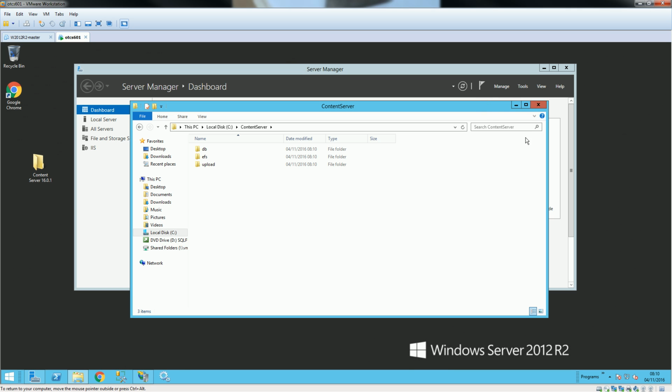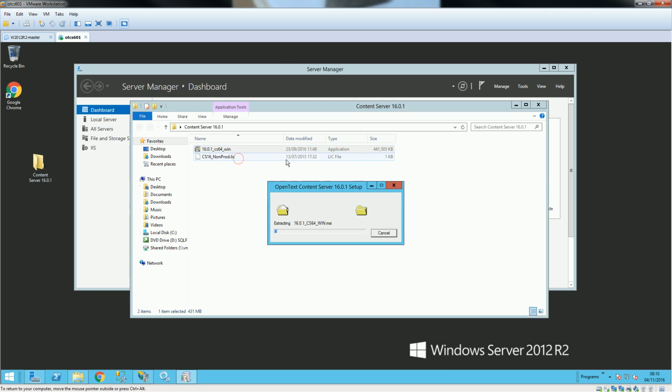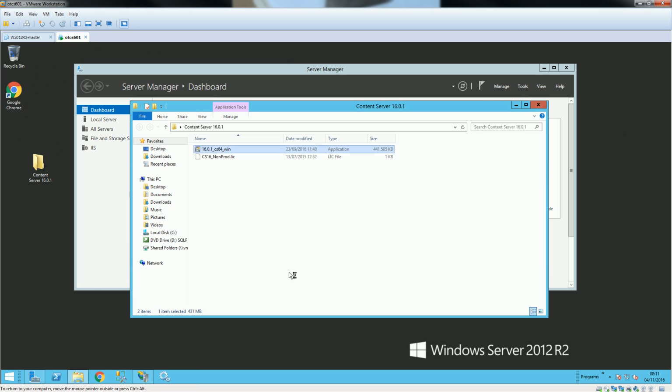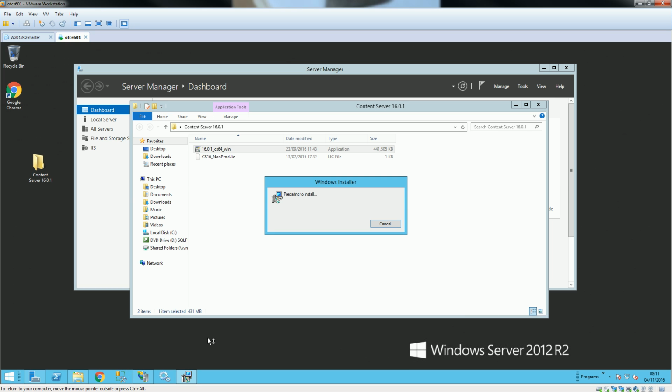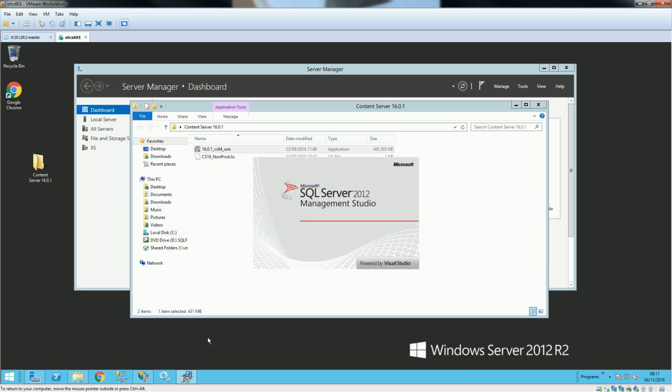So now we're good to go, and we should start the installation. Make sure you run your installation as administrator. However, I'm logged in as administrator as well, so it is not required in that case. Meanwhile, as the setup is starting, I'll start and check that my SQL Server is up and running as well. It would be handy in case of any error, so I can fix it before we reach the stage where the database is required to be created.